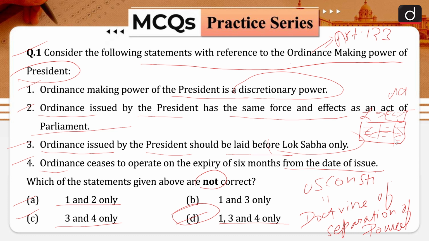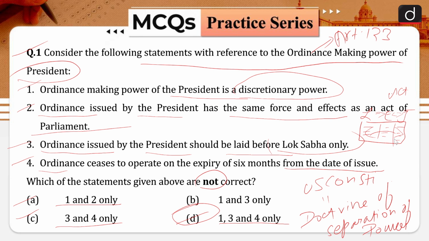That means there has been an emergency situation, and Parliament making a legislation is not possible at that point of time, and this is where the ordinance making power comes into picture. Such legislation has the same force and effect as an act of the Indian Parliament, but for a very temporary period.